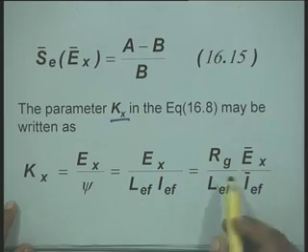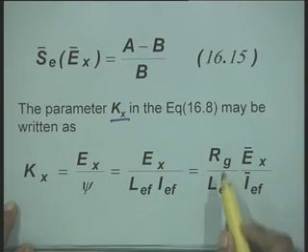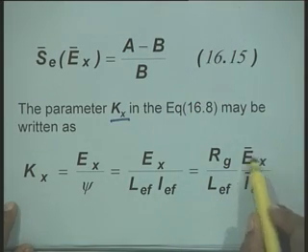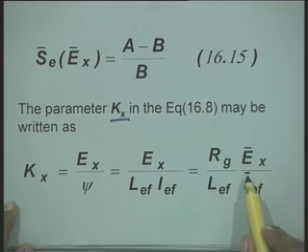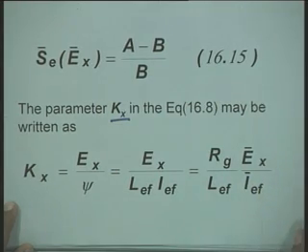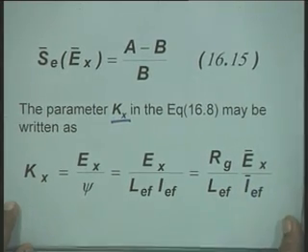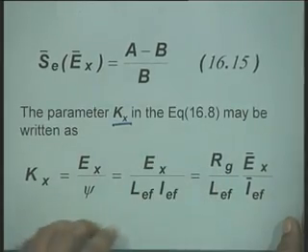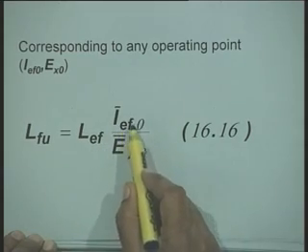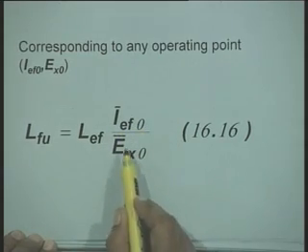Now, here we have a term, that is K_X is equal to R_g divided by L_EF, E_X bar, I_EF bar. Okay. Therefore, what we do is define another term which we call L_fu, which is equal to L_EF I_EF0 divided by E_X0 bar.